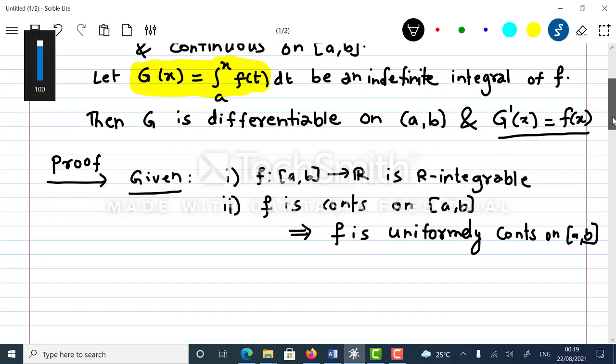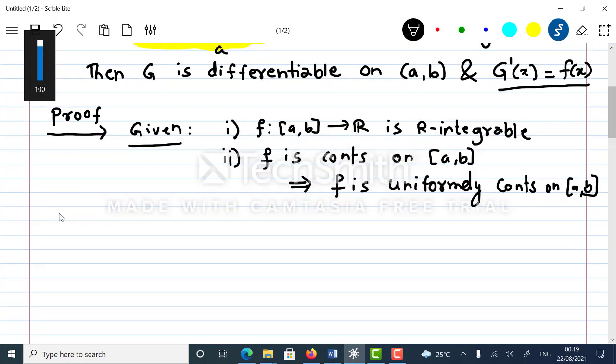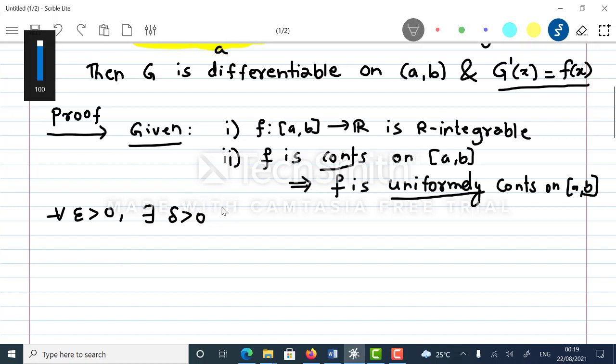So if it is uniformly continuous, then we can apply the definition. What does the definition say? For every epsilon greater than 0, there exists delta greater than 0. So we know the difference between uniform continuity and normal continuity. In uniform continuity, this delta depends only on epsilon, whereas in normal continuity, the delta depends on epsilon as well as the point.